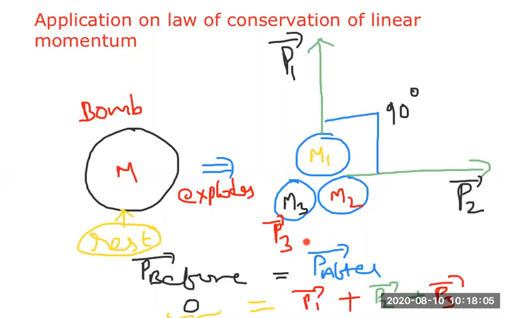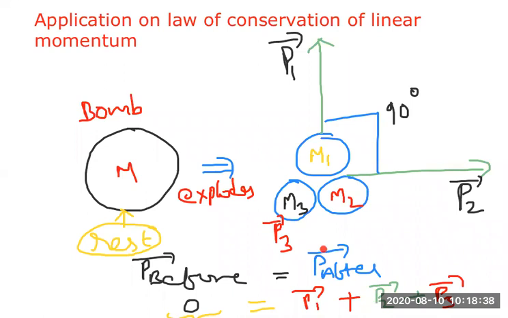From here, total momentum before is equal to total momentum after, that is, before 0, after P1 bar plus P2 bar plus P3 bar. So from this information I understood total momentum before and after is the same because there is no external force, and the momentum of M1 body is P1 bar, momentum of M2 body is P2 bar, momentum of M3 body is P3 bar. Like that I can conclude here.